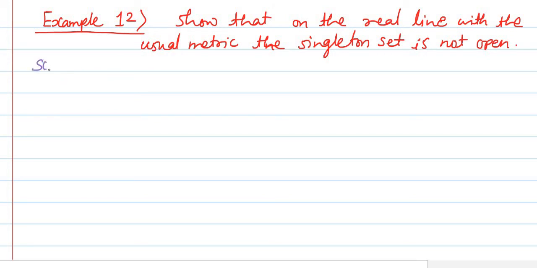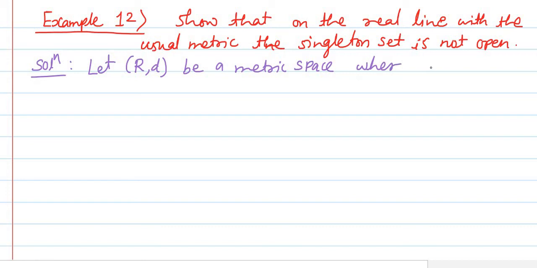Solution of this problem is, let R comma D, here R is the set of real numbers and D is the usual metric. Okay, let R comma D be a metric space where D is a usual metric.